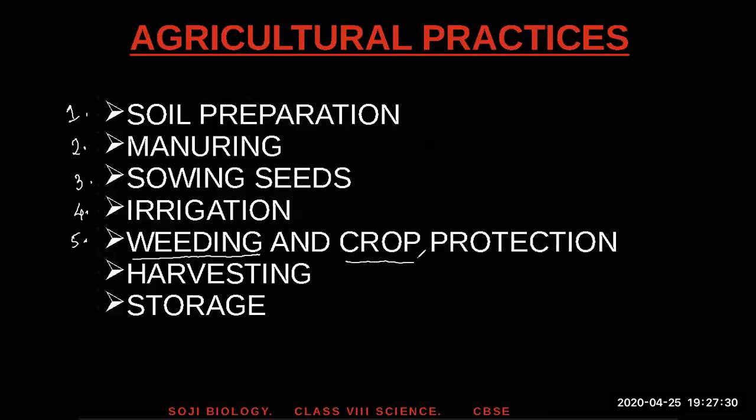But then comes rats and birds and other animals which eat your crop, and you become very angry. You have to protect them. You protect your crop from these animals. That's called crop protection. And once your crop is ready, you can cut the crop. That's called harvesting. And after harvesting, you have a huge amount of crop with you. So you have to store it for some time before selling it off. And this is called storage. So these are the 7 steps. Learn in the sequence. Soil preparation and manuring, then that's followed by irrigation, weeding, and crop protection, harvesting, and storage.